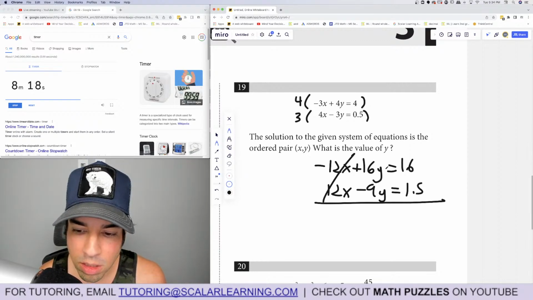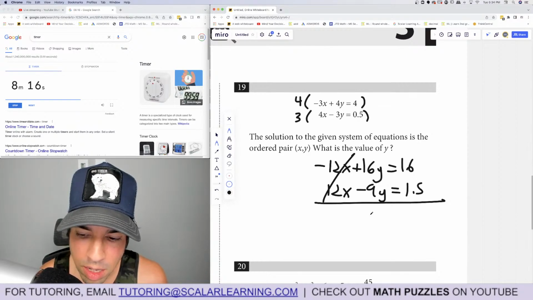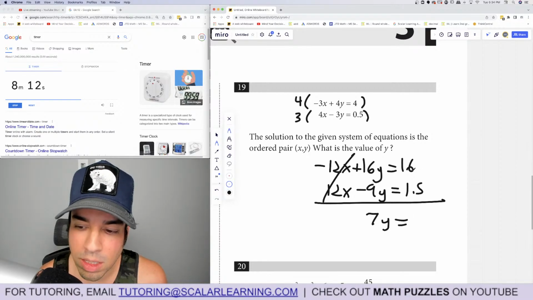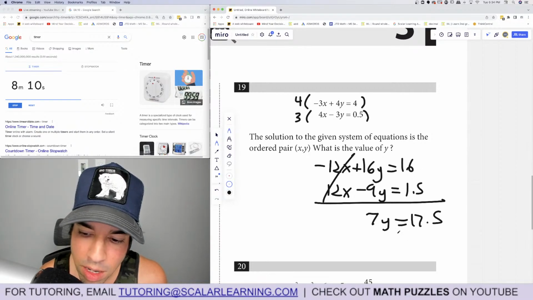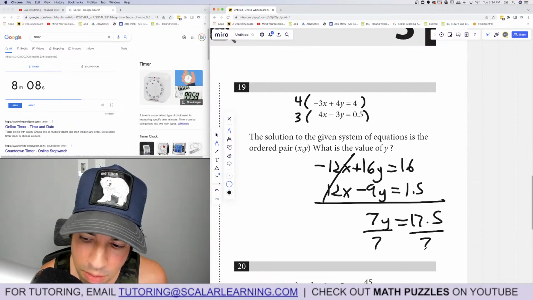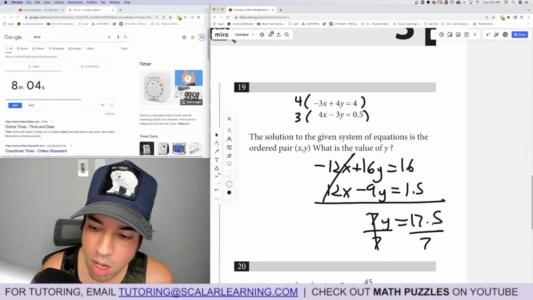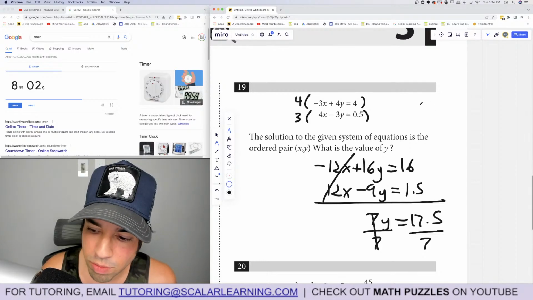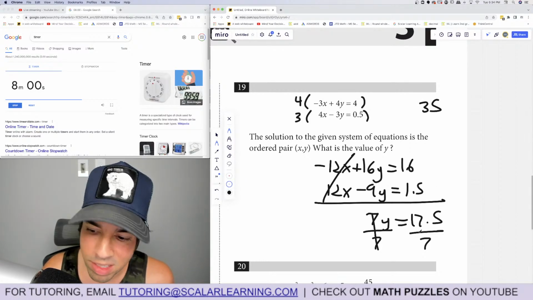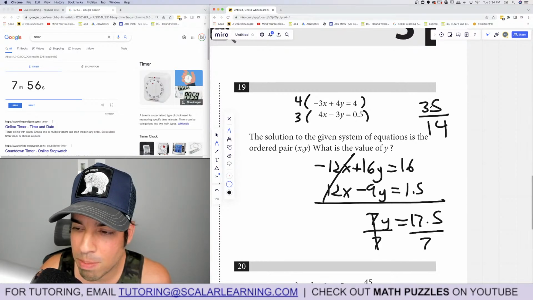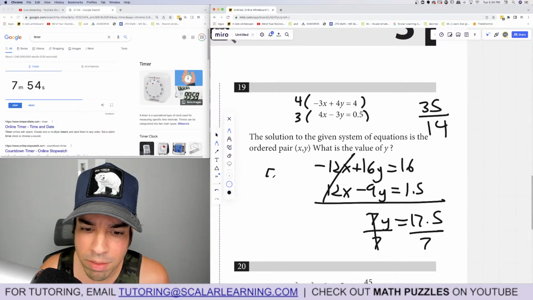Add it together. The x's cancel out. 16y minus 9y is 7y equals, and then we're adding, right? 16 plus 1.5 is 17.5. So we divide by 7. Yikes, this is not good because it's a weird fraction. Well, I'm going to double it because I don't like these weird fractions. So 17.5 times 2 is 35, and that's 14. Then we divide top and bottom by 7, and I get 5 over 2.